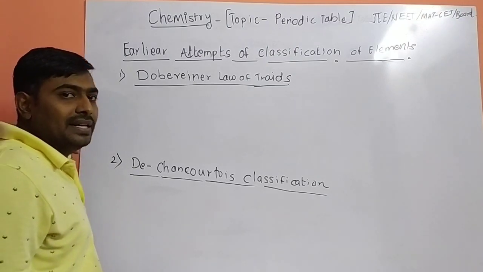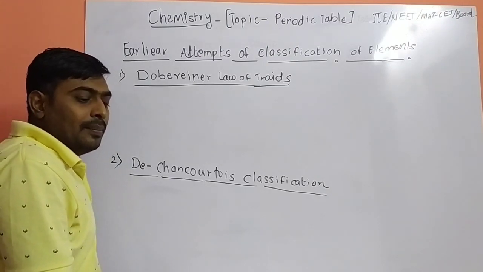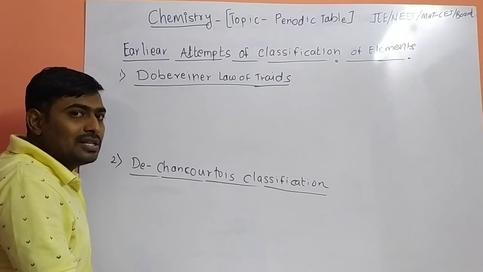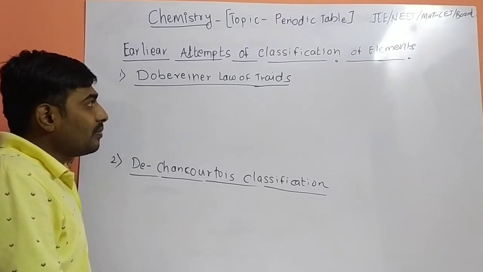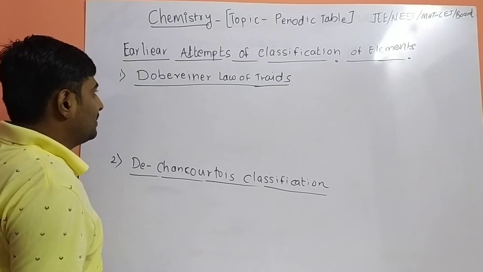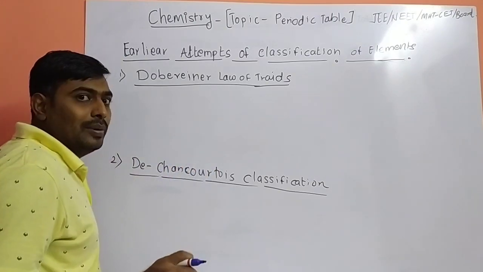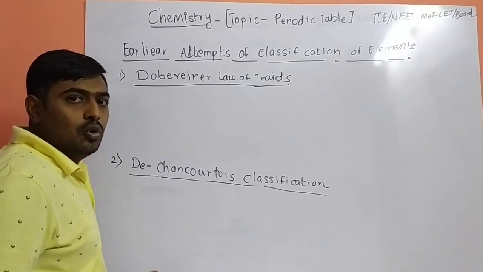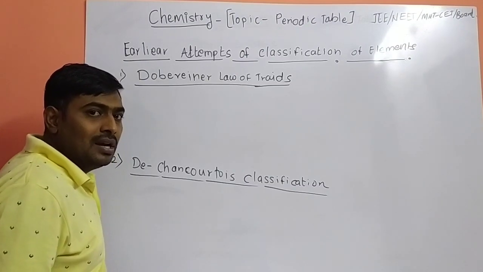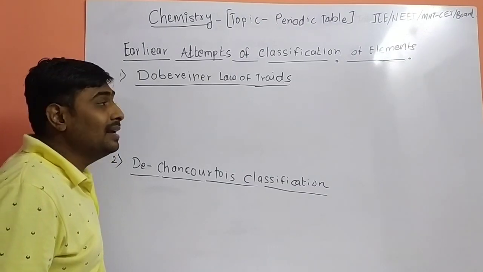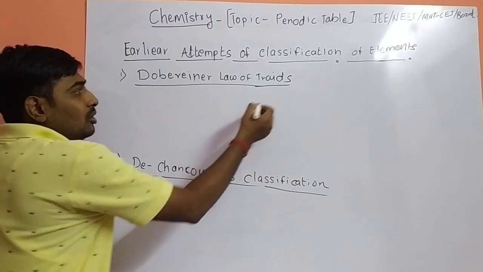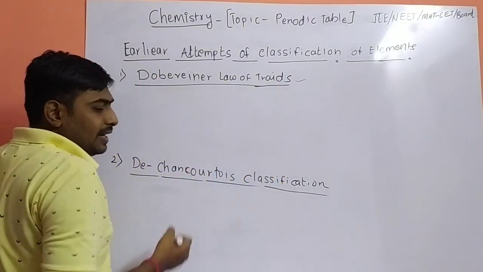There are n number of scientists who gave the periodic table and arranged the elements according to different types of classification. First of all, Dobereiner. Dobereiner was the first scientist who gave a classification of elements according to their atomic weight, and he arranged the elements in triads. So what is the triad of Dobereiner?